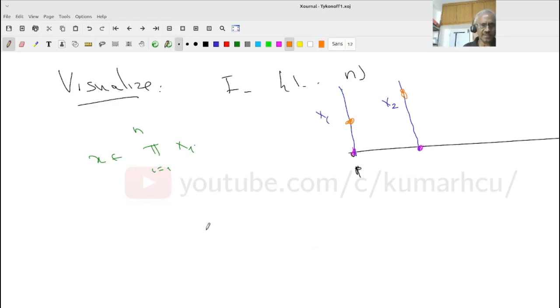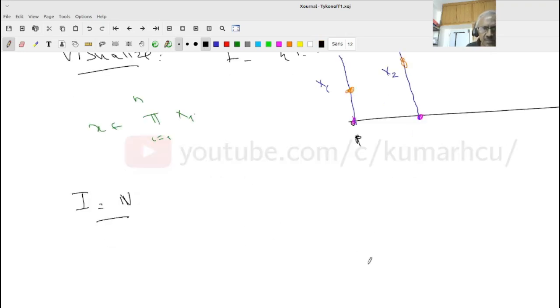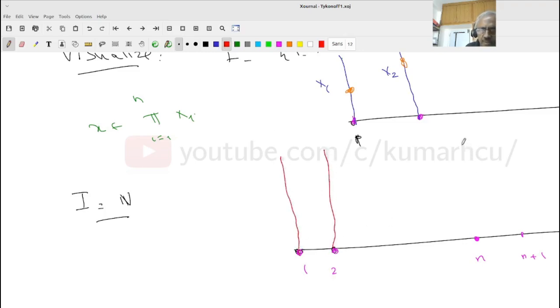Now look at another example. Suppose my I equals N. How will I think of this? It's the same thing again, now I'll keep going. This is going to be my 1, 2, ..., n, n plus 1, etc. Then the space will be: X1 will be this, X2 will be this, Xn will be this, Xn plus 1 will be this.